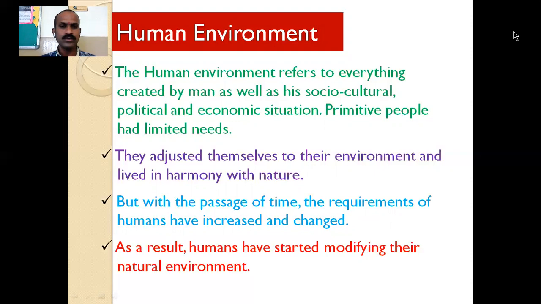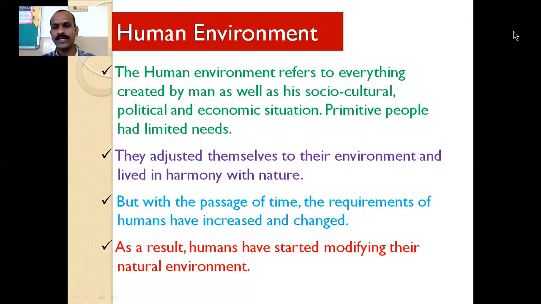Why is it so? Because man became more developed, more civilized. Then population increased. So because of that, the needs of human beings are also increased. And with the change of time, with the process of development, the needs of human beings are also changed. As a result of that, humans have started modifying their natural environment. Okay, so obviously, this is one example of this sentence, that humans have started modifying their natural environment. What type of modification they have made?